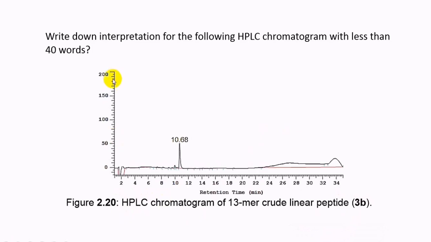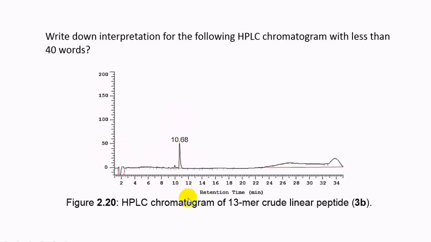What does the HPLC machine give us? It gives us this chromatogram. This peak is for our compound. So write down 40 words or less about this HPLC chromatogram. You've got a peak, sharp, very narrow, with a retention time and an intensity.